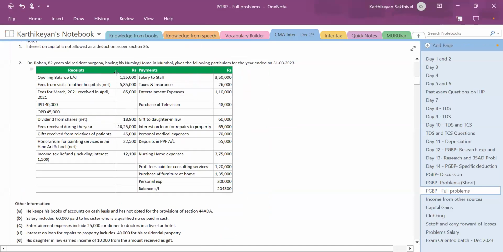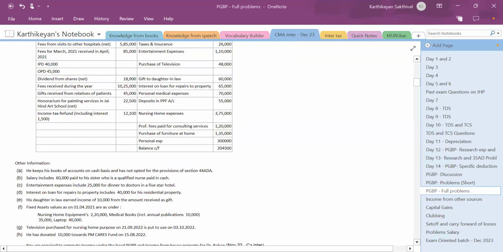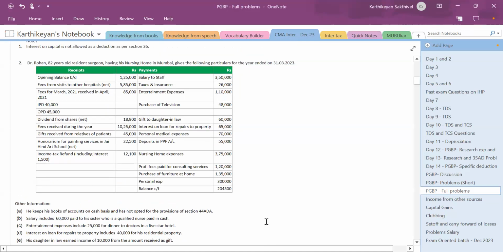Dr. Rohan, 82 years old, a resident surgeon having his nursing home in Mumbai, gives the following particulars for the year ended on 31st March 2023. Opening balance brought down 1,25,000. Fees from visits to other hospitals net 5,85,000. Fees for March 2021 received in April 2021 85,000. IPD 40,000, OPD 45,000. Dividend from shares net 18,900. Fees received during the year 10,25,000. Gifts received from relatives of patients 45,000.